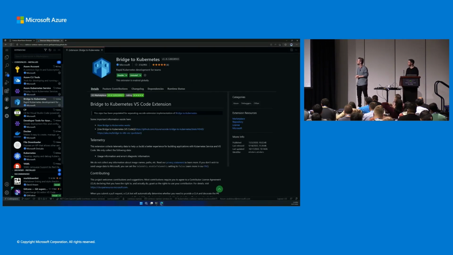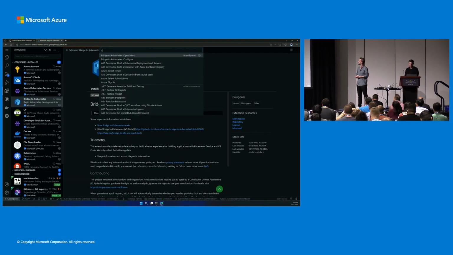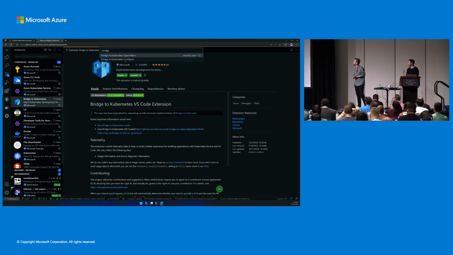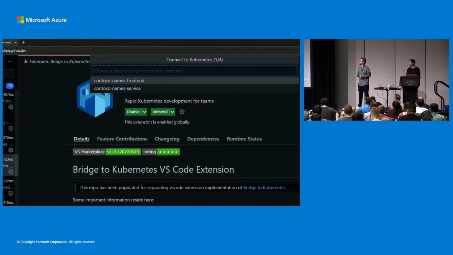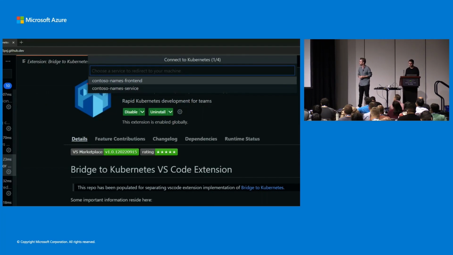So we'll go check out the Bridge to Kubernetes VS Code extension, make sure it's installed. Looks good. And then from the command palette, we can do Bridge to Kubernetes here, and we'll create a new configuration for our app, right? This will look for what services you want to run locally, and we'll do our Contoso name services.